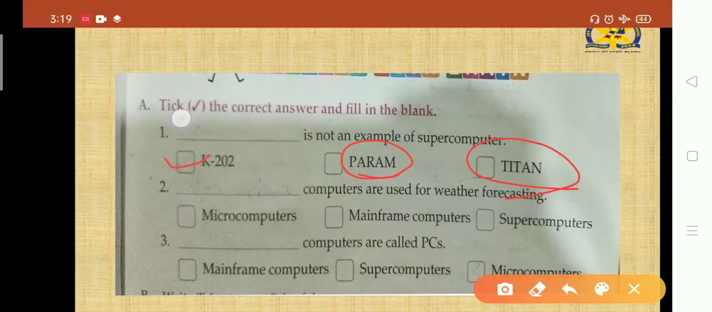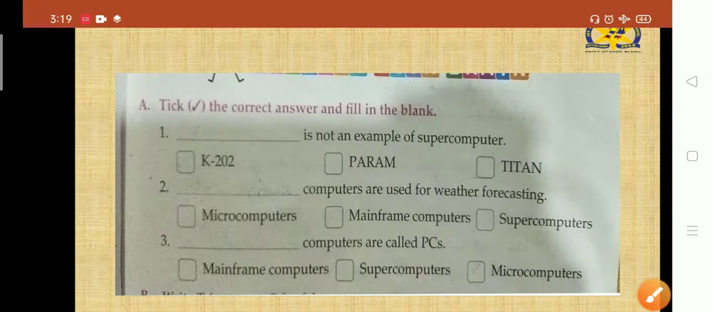So how will you write? You will write like this: K202 here. So K202 is not an example of supercomputer. Clear? So this was our first question of A. So Param 10,000 and Param Yuva, and we have Titan, Pace, Cray XMP. This much we have done on page 20 of chapter 2. Clear? I will explain some more things about supercomputers. Clear? Don't worry.